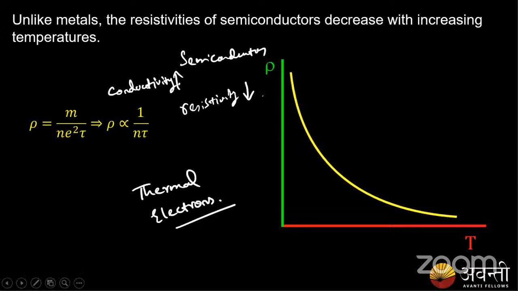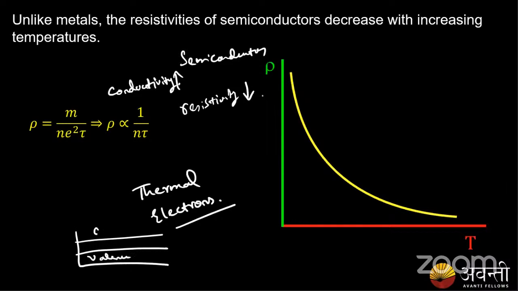For now, remember only this. There is a small energy gap between the valence band and conduction band, and there are a number of free electrons inside the valence band.